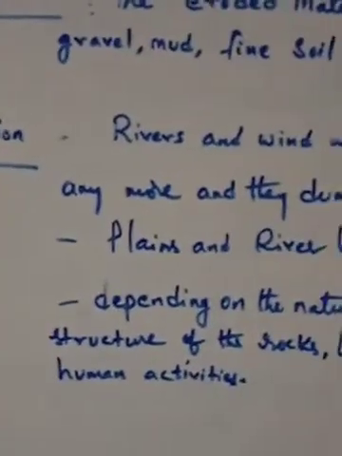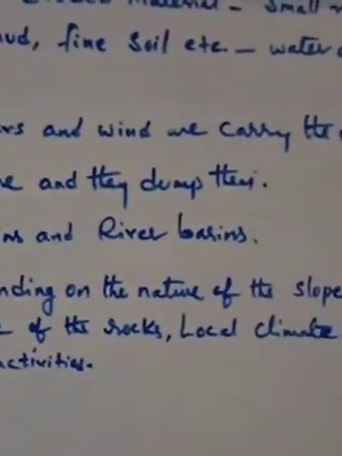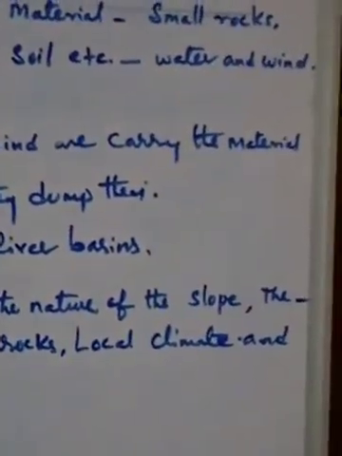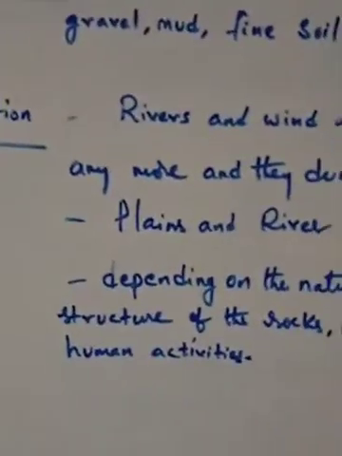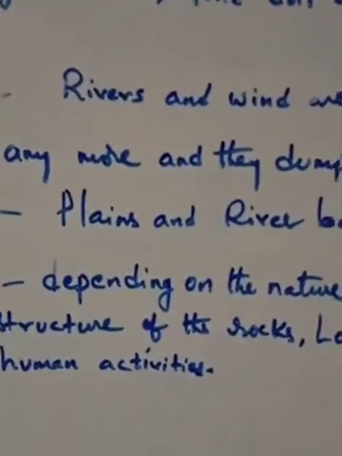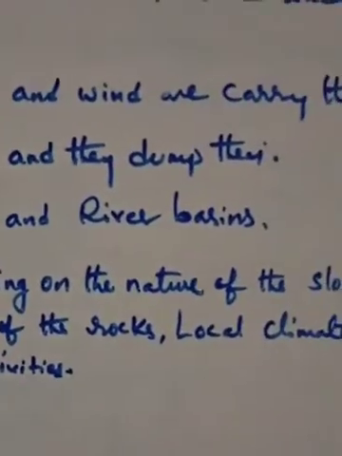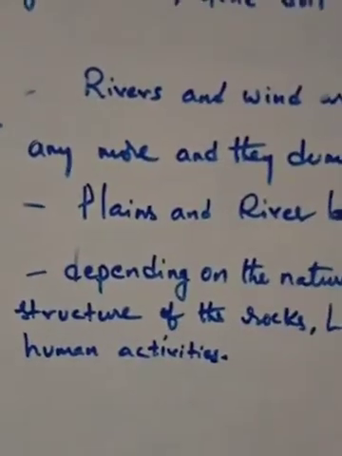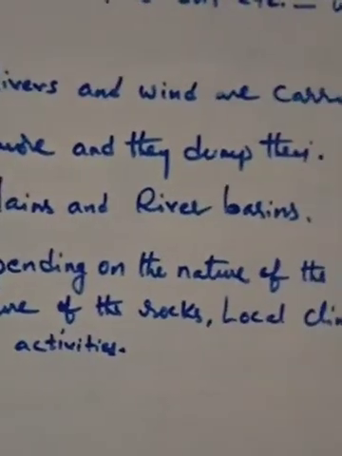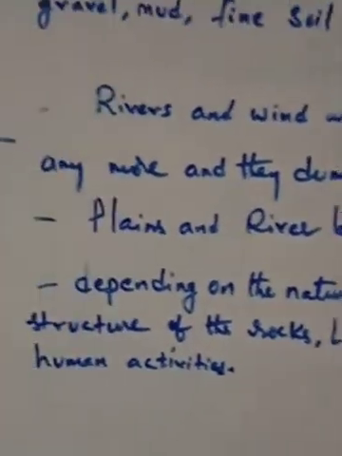Deposition. Rivers and wind carry the material and then dump it, forming plains and river basins.